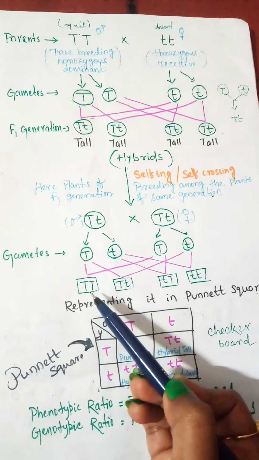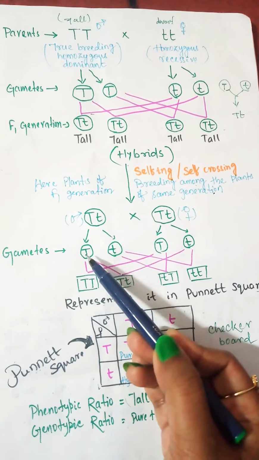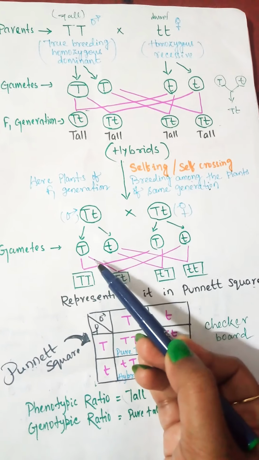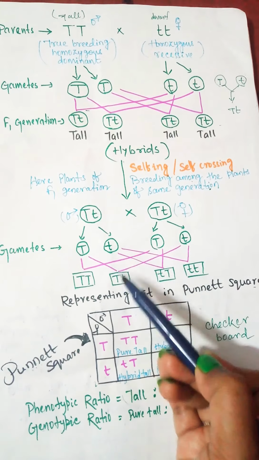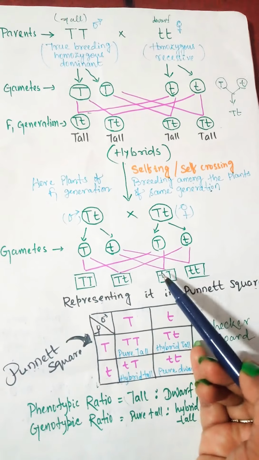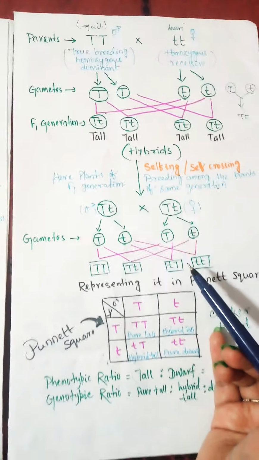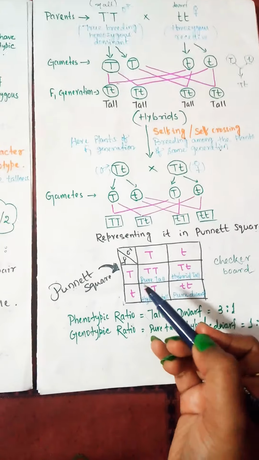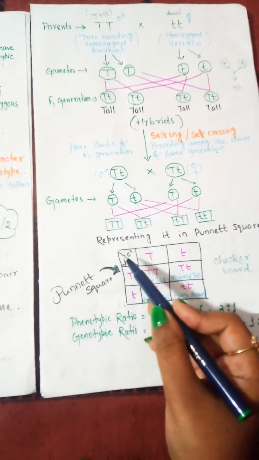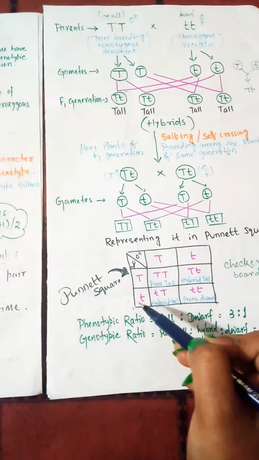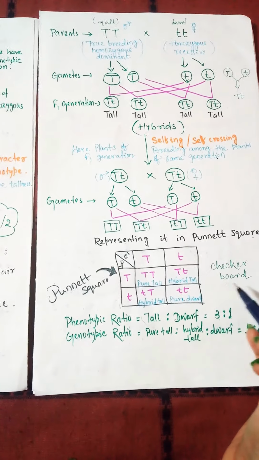One is capital T, capital T; capital T, small t; small t, capital T; and small t, small t. We can represent it in a Punnett square. It is known as a Punnett square or checkerboard.